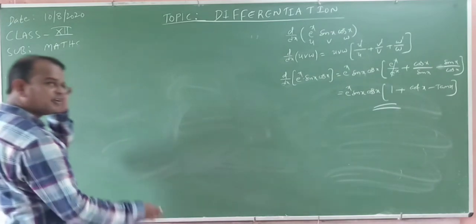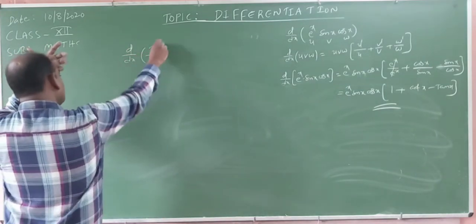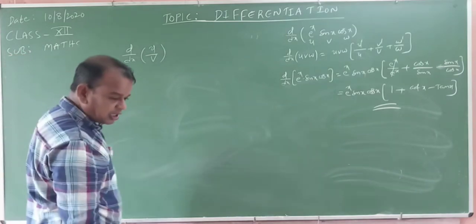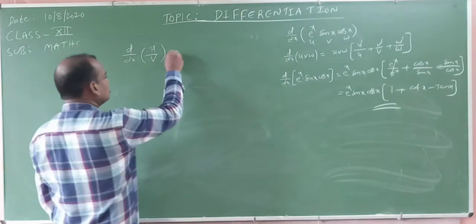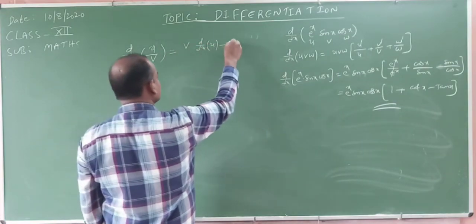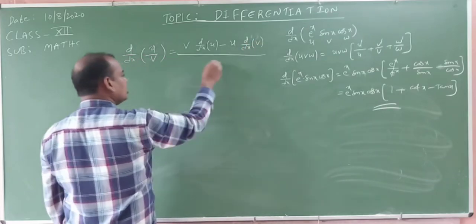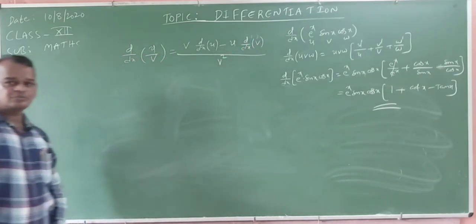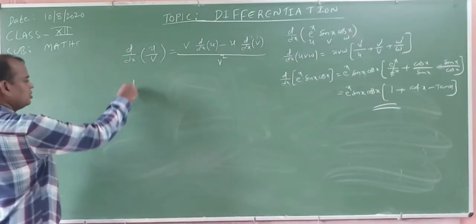Quotient means f of x by g of x, that is d by dx of u by v, where v is not equal to 0. The derivative of u by v formula is v into d by dx of u minus u into d by dx of v, all by v square. Simple. Now we will do the example.